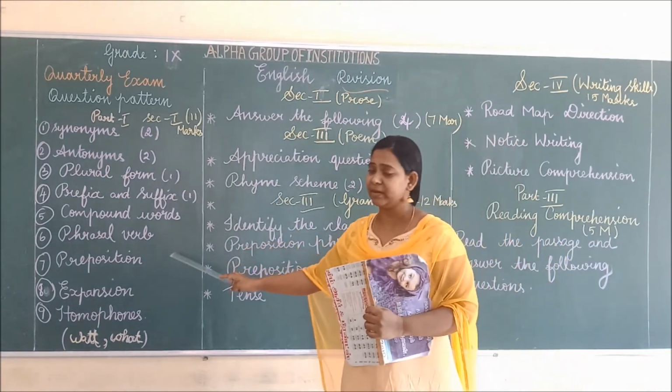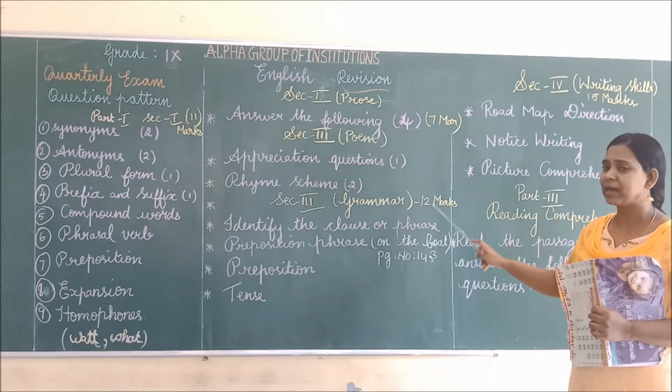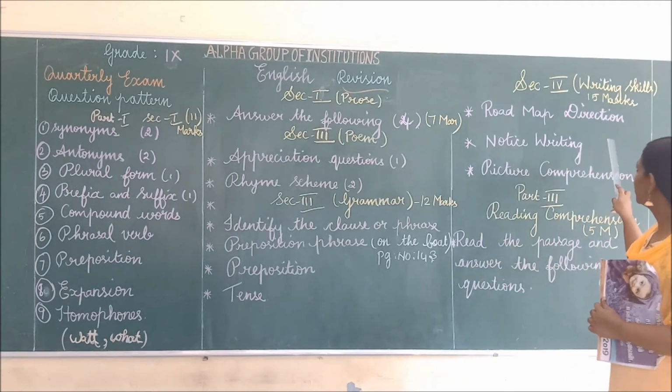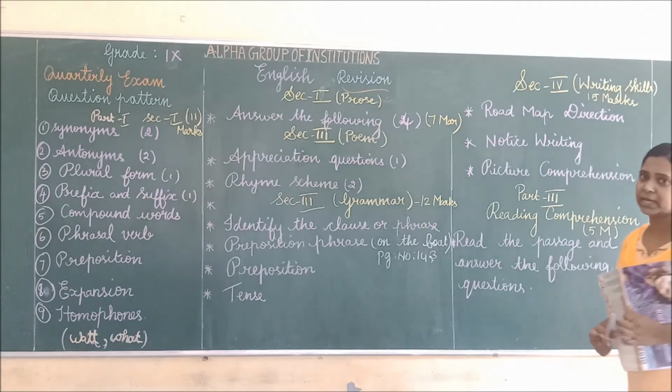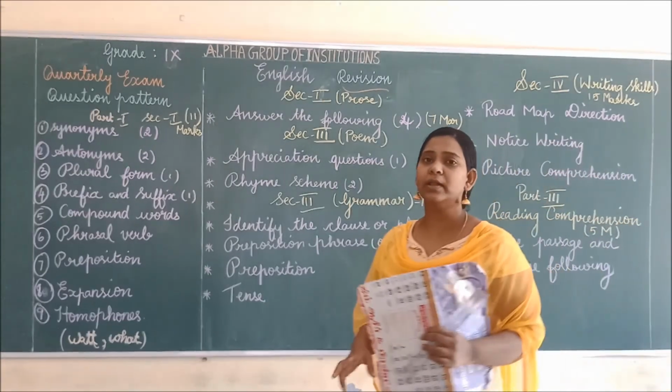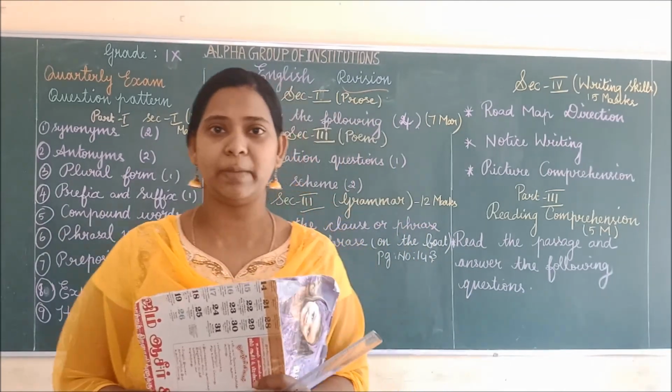So this is for 11 marks, and this is for 7 marks. Grammar for 12 marks, and notice writing. There is writing skills for 15 marks, and reading comprehension 5 marks. So overall, you are going to write the quarterly examination for 15 marks.